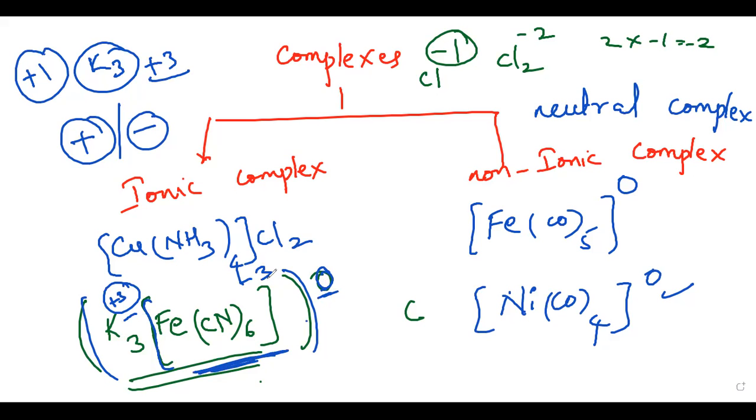If it has a -3 oxidation state, then we can say that this particular complex is an anionic complex. I will give some examples so that you can easily understand different complexes. Let us write one example. Let us take this MnCO8. Is it ionic or non-ionic, cationic or anionic? You can easily understand here. Let us take some examples.